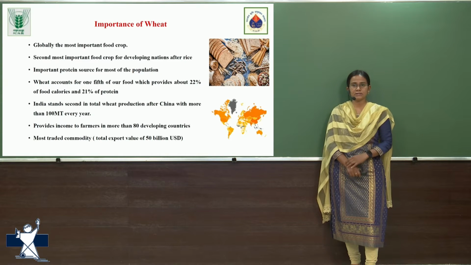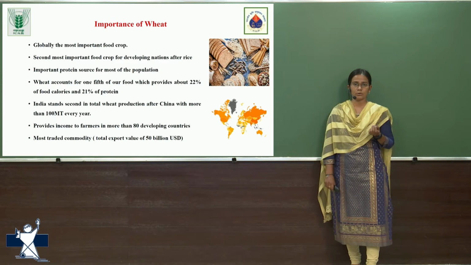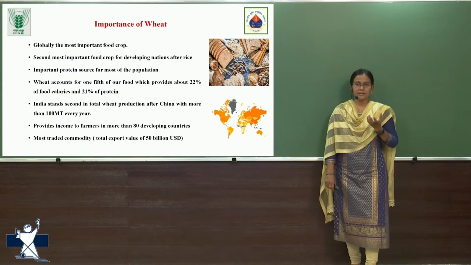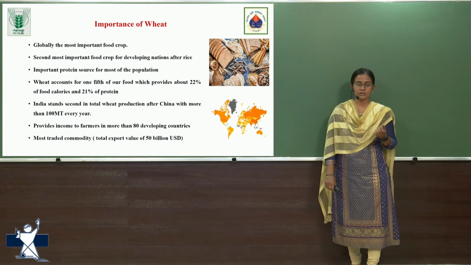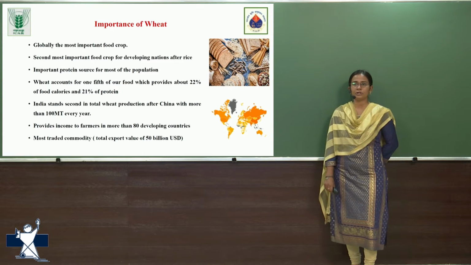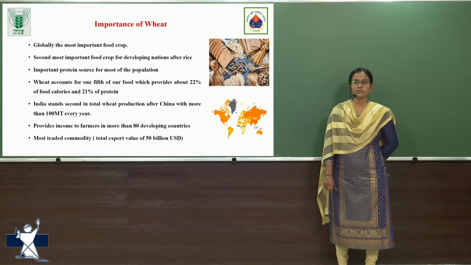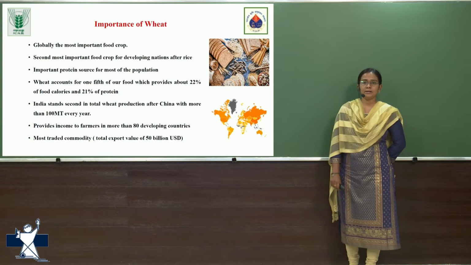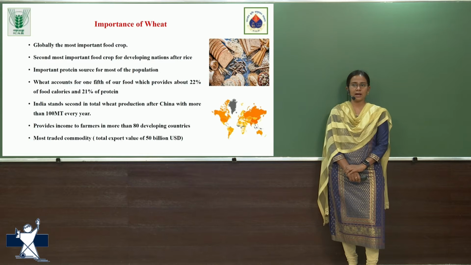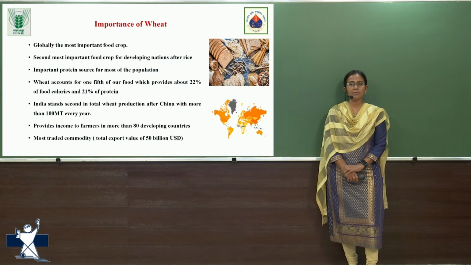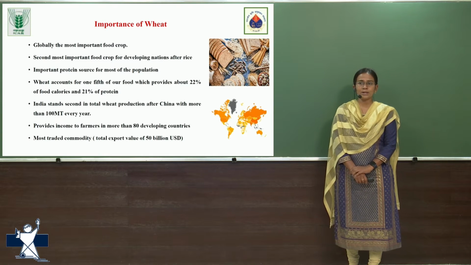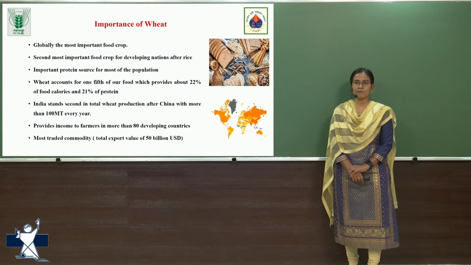The food we consume, whether in the form of roti, bread, biscuit, pasta, or vermicelli, or suji and dalia, in many forms we consume wheat. It accounts for around 1/5 of the total food we eat, and it gives around 22% of food calories, and it contributes to around 21% of the protein we consume every day. And in terms of production, India stands second to China, and we produce more than 100 million tons of wheat every year. And wheat also gains importance because it provides income to the farmers in more than 80 developing countries.